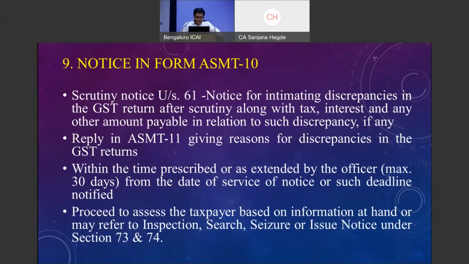All this aside, the argument presented by the assessee is that section 61 says it should be the return and the related particulars furnished by the assessee. If you are comparing the returns furnished by me with GSTR 7 or GSTR 2B, which is not filed by me, how is it valid, how can it be covered under section 61?